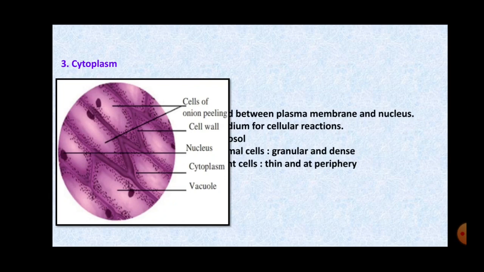So cytoplasm is the fluid between plasma membrane and nucleus. It is a medium for cellular reactions. The part of the cytoplasm where the organelles are not present is called cytosol, and in animal cells it is granular, that is the granules are present and it is quite dense, that is thick, whereas in plant cells it is thin and generally it is present more at the periphery or the outermost layer of the cell.